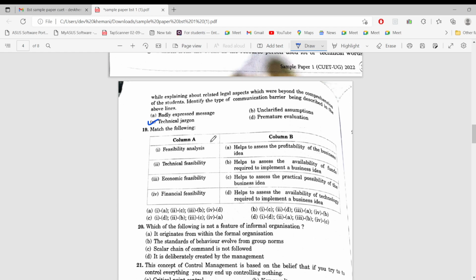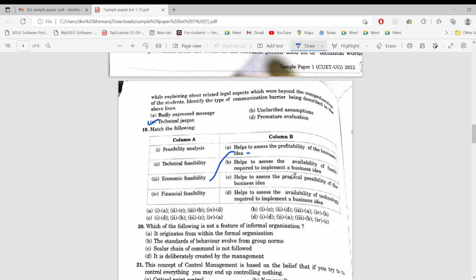Yeah, so match the following now: feasibility analysis, technical feasibility, economic feasibility, financial feasibility. Okay, helps to assess profitability of the idea. So this would be helps to assess the profitability of the business idea. This would be economic feasibility. Okay, so this is economic feasibility. So we match it with this.